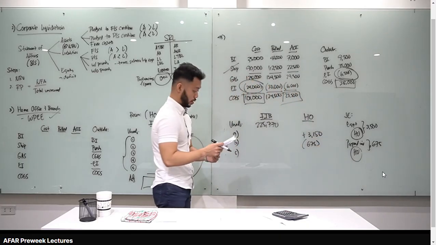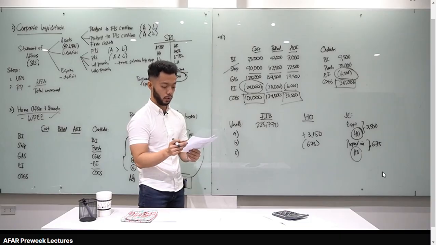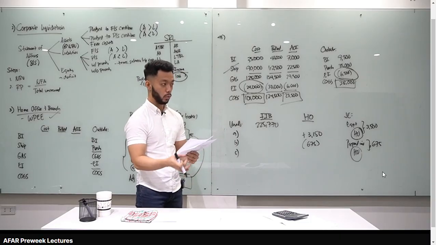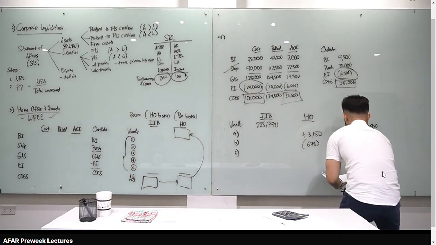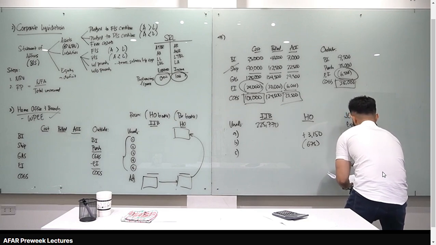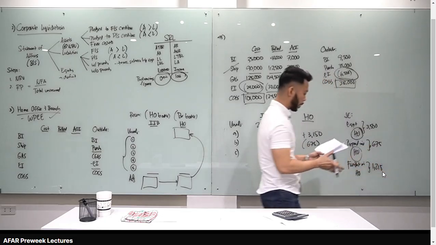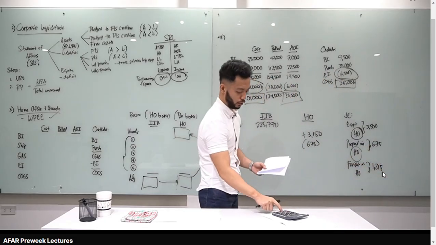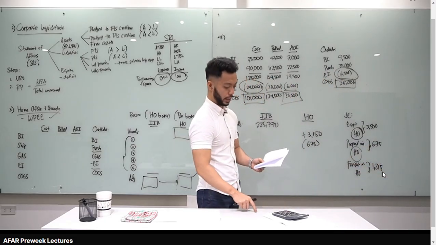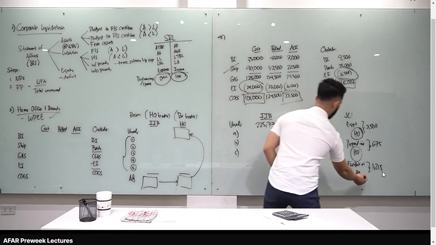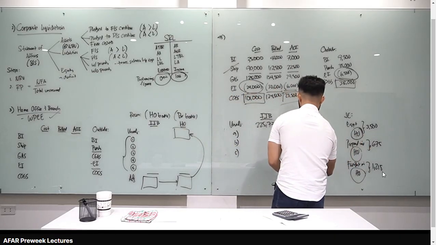Letter C. Freight charge on merchandise made by the home office for 1125 was recorded in the branch as 1215. Okay, so debit freight in or debit shipment from, credit home office 1215 ang ginawa ni branch. Pero dapat 1125 lang. Ano yung difference? 1215 minus 1125, 90. Sumobra yung credit ng home office ng 90. Therefore, mag-minus 90 tayo.